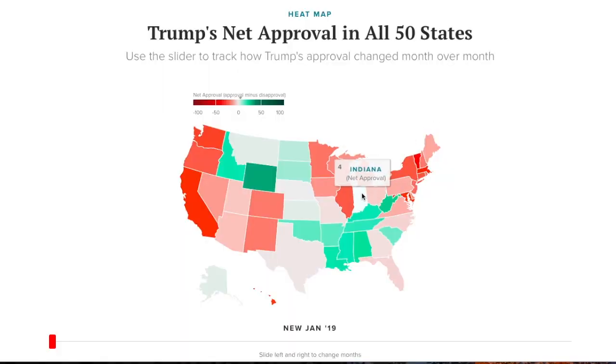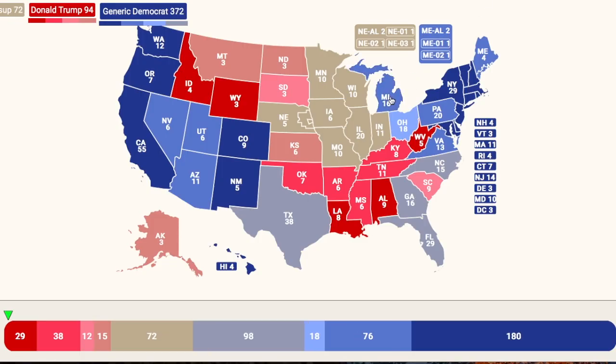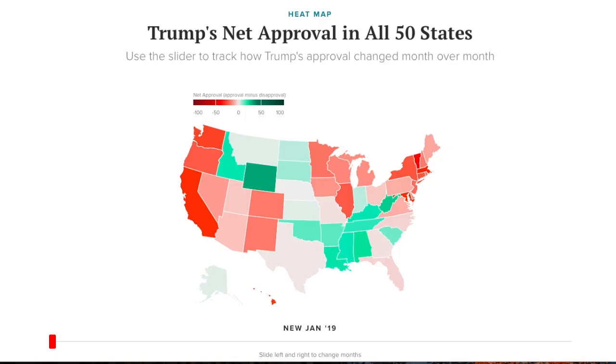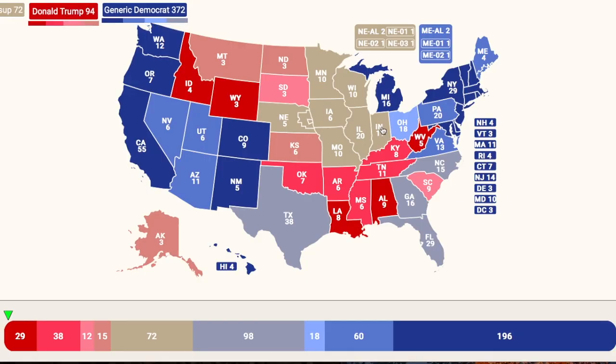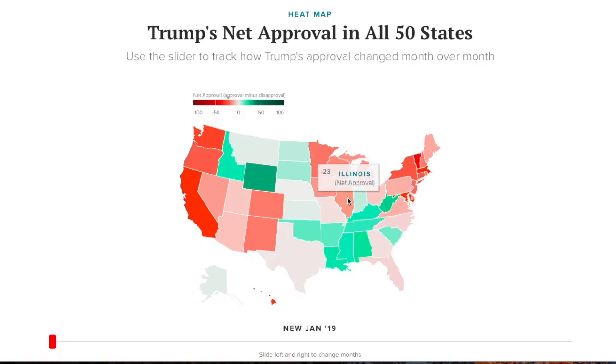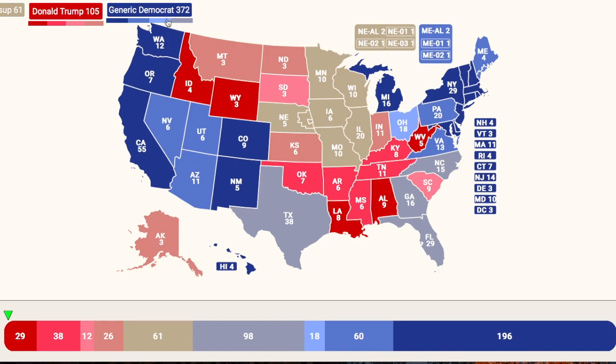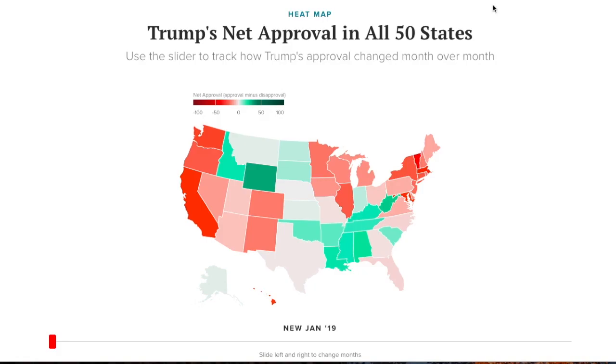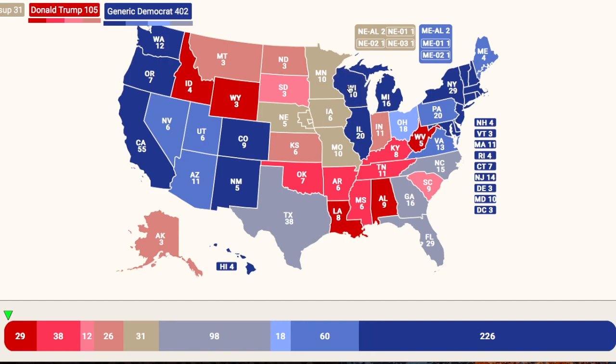In the state of Indiana, oh no, we were going to do Michigan first. Michigan, underwater by 16. That moves into the safe Democratic column. Actually, 16 just goes into the safe column, barely. Indiana, above water by 4. Good news for the president. He would win their tilt column. Illinois, underwater by 23, moving into the safe Democratic column. And in the state of Wisconsin, same as Michigan, in the safe column. So Wisconsin moves into the safe column.